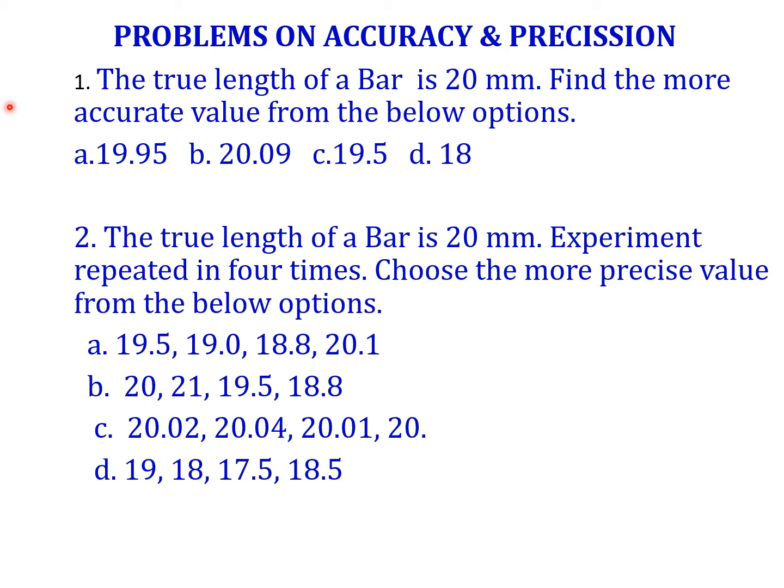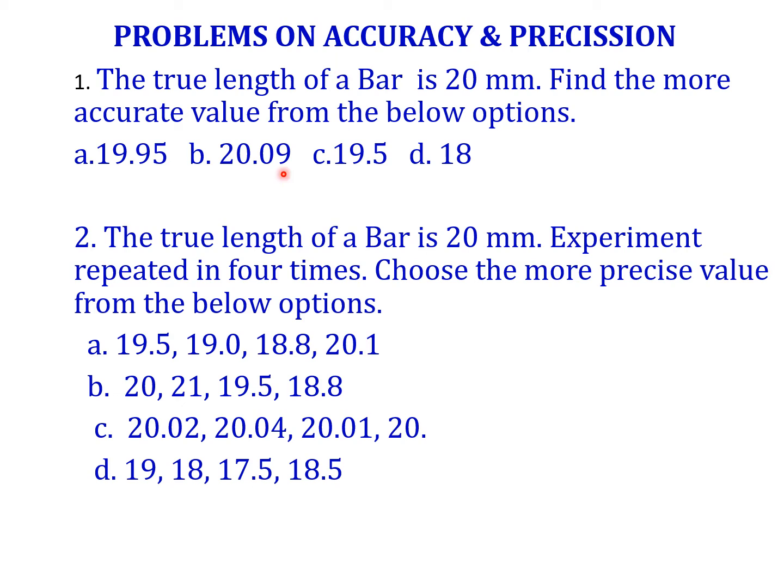Now we can see some problems on accuracy and precision. For example, first we can see the true length of a bar is 20 mm. Find the more accurate value from the below options. In competitive exams also they can ask problems like this on accuracy and precision. They have given four options. See, this is our true value. Whenever you do the measurement, I am getting four values. What is the accurate value we have to find?